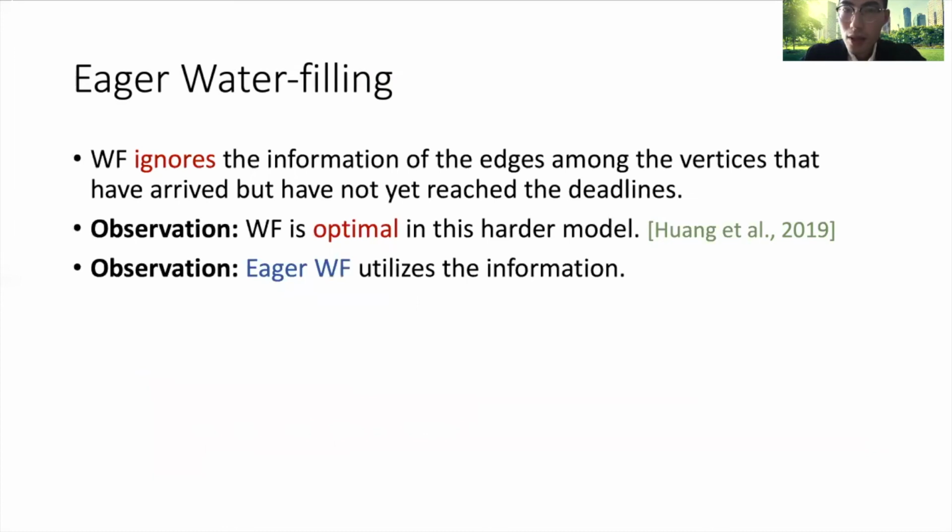So actually, water filling ignores the information of the edges among the vertices that have arrived but have not yet reached the deadlines. And it is observed that water filling is actually optimal in this harder model if we don't see those edges. Our eager water filling utilizes this information by partially matching vertices on their arrivals.